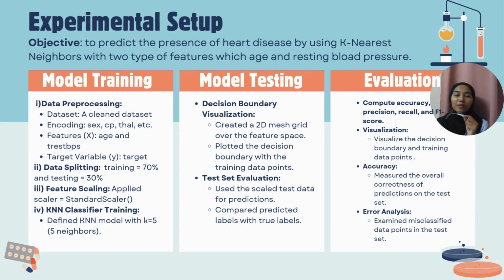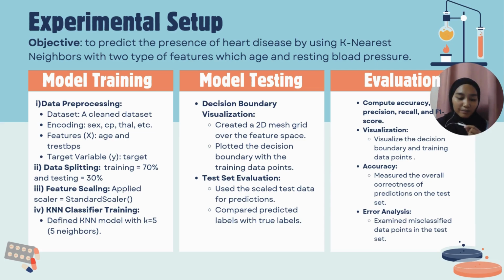So in this experimental setup, there are three types of it. The first one is model training. Model training consists of data processing, and this data processing has four attributes which are data set, encoding, features and target variable. For the data set, a clean data set containing attributes of patients.